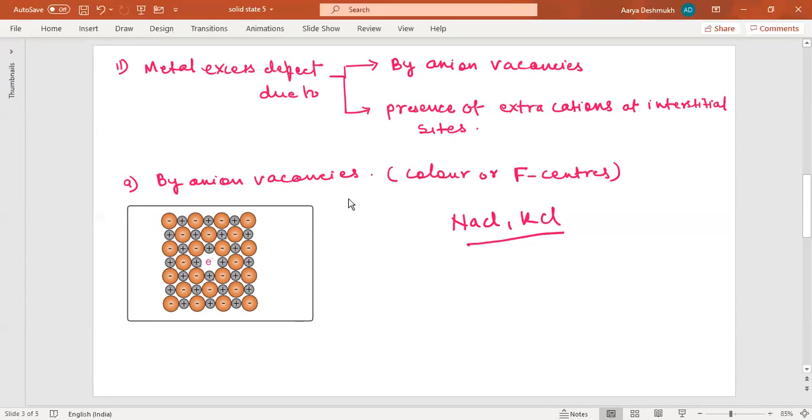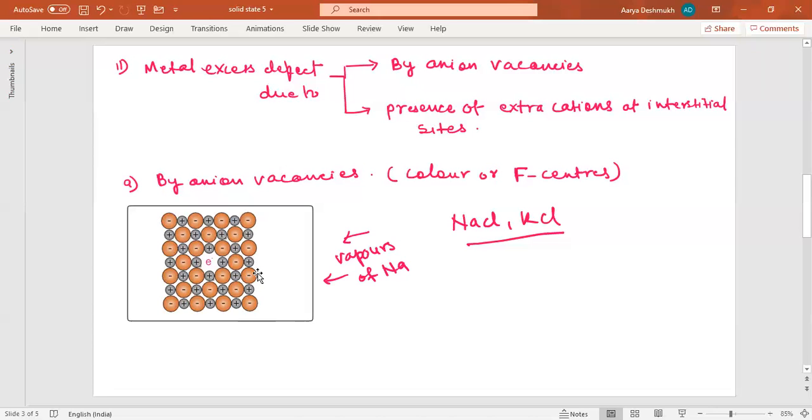When the crystals of NaCl are heated in an atmosphere of sodium vapor, means if the vapors of sodium are passed over this crystal structure, this is the crystal structure in front of you. Now if the vapors of sodium only, not sodium chloride, are deposited on the surface of the crystal, these vapors of sodium would be deposited on the surface of the crystal, and the chloride ion